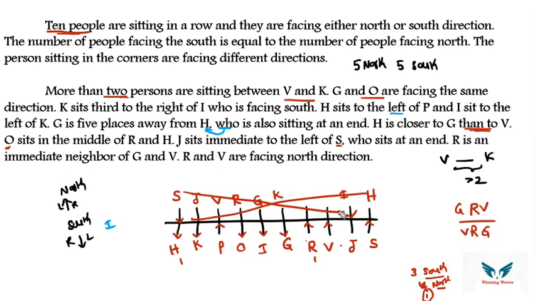And who is the other person left? J is the other person left, and J will be facing north direction. Why? Because we have got 5 south directions, and an equal number of people are facing the 2 directions, north and south. So based on that point, this is the final answer for the question based on linear arrangement, single row, but 2 different directions.